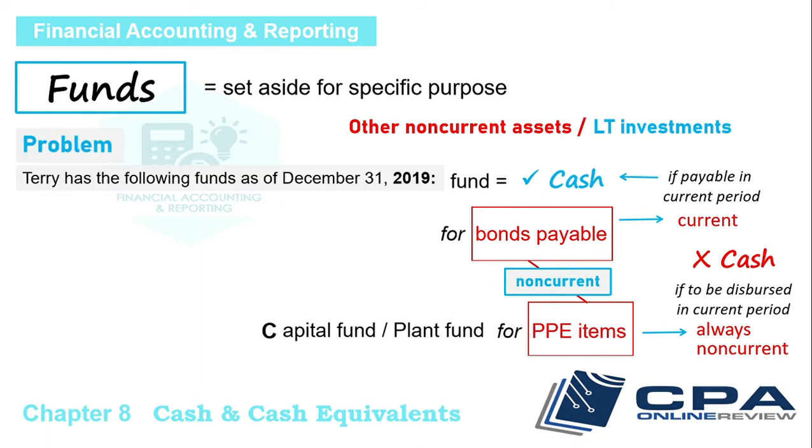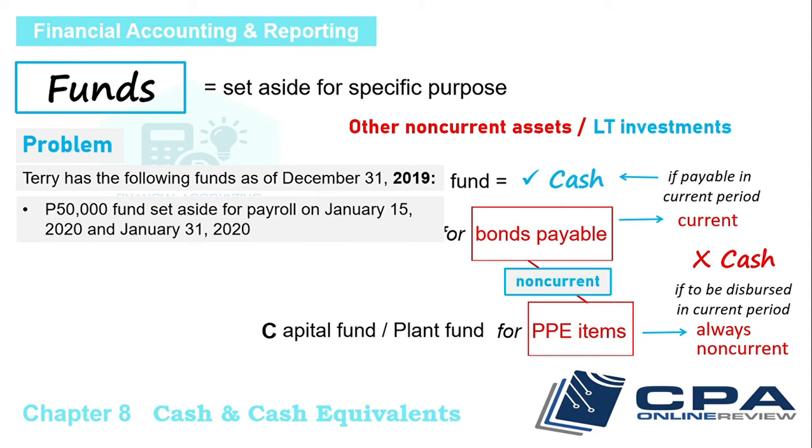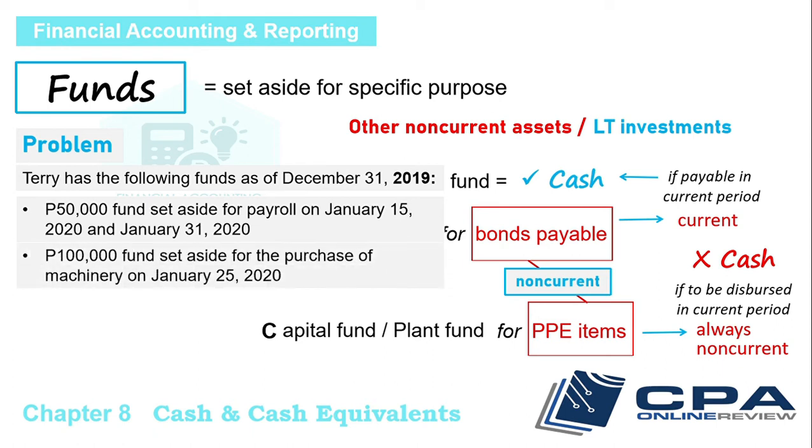Let's apply. Terry has the following funds as of December 31, 2019. 50,000 fund, set aside for payroll, on January 15, 2020, and January 31, 2020. And 100,000 fund, set aside for the purchase of machinery, on January 25, 2020. Requirement. At December 31, 2019, what amount shall Terry report as cash?